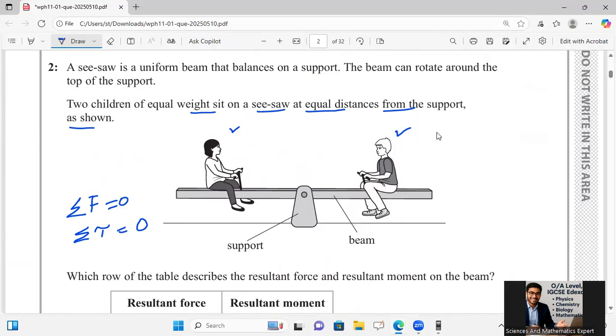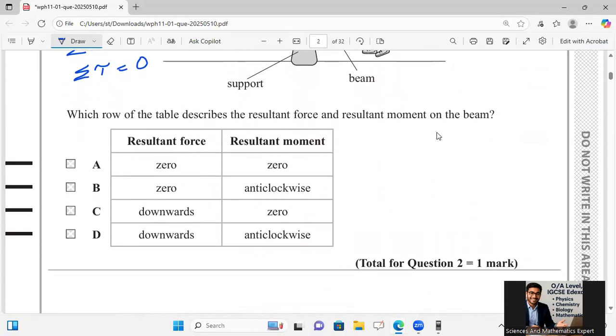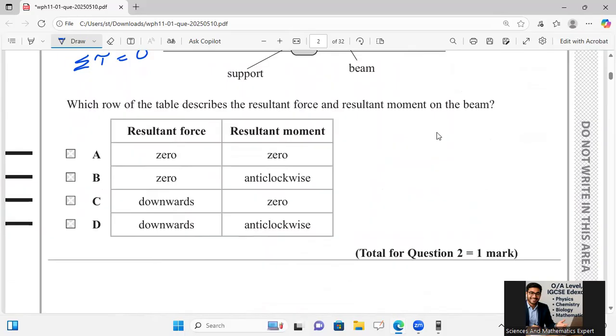As he said, the beam can rotate around the support, and it comes to rest with equal distances from the support. If they are properly balanced, then the resultant moment and force will be 0, because they are balanced from both sides. So their sum should be equal to 0 for both forces and moments.